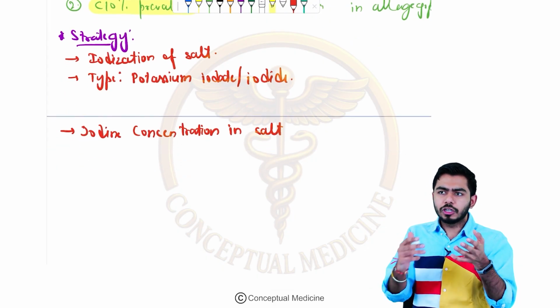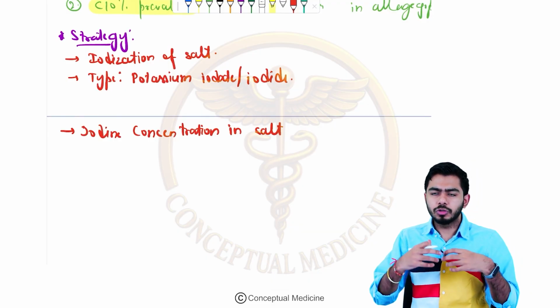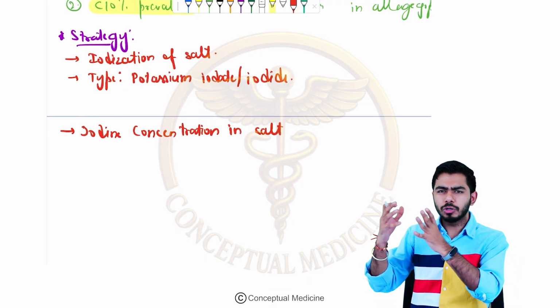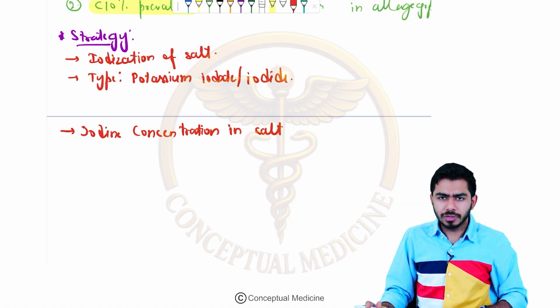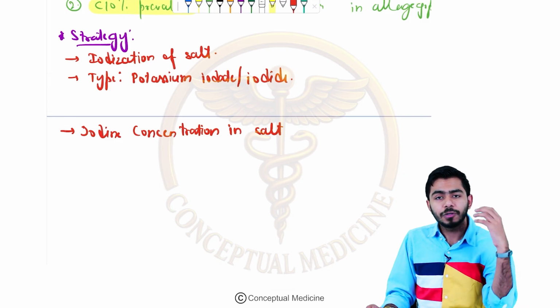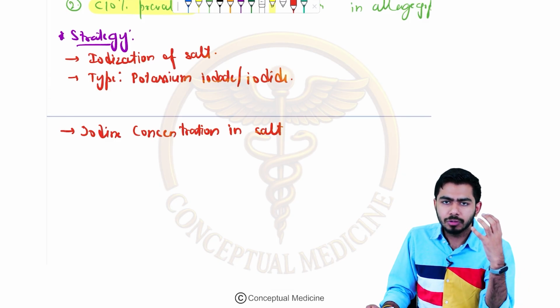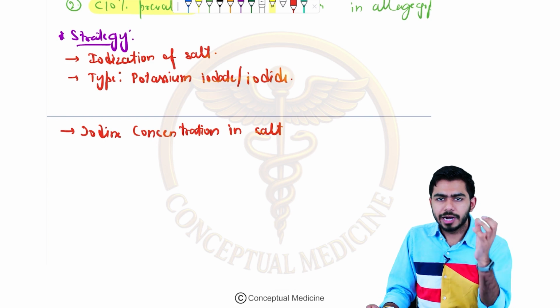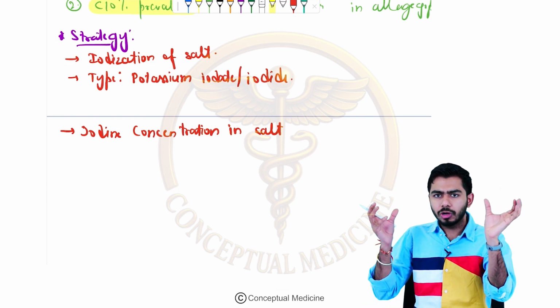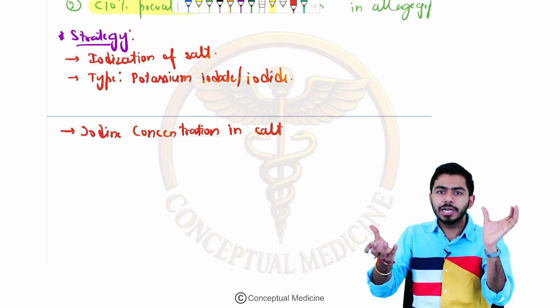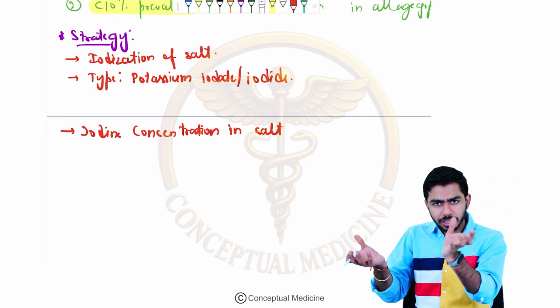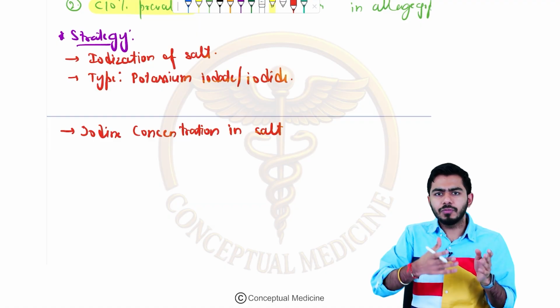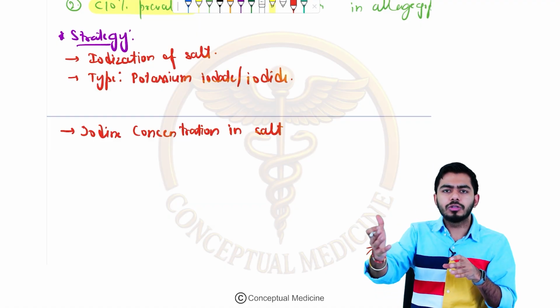When we are manufacturing, the manufactured salt will be going to the wholesaler and all of these things, then it will be going to the consumer shops, and then it will be provided to the consumers. So there is a chain, right? Basically, if you compare the iodized salt at the level of manufacturing and at the level of the consumer, the iodization will be decreasing gradually because it is passing from one seller to another one.